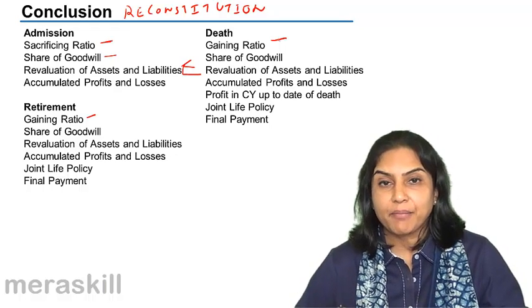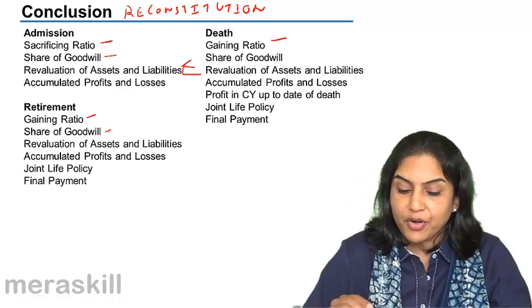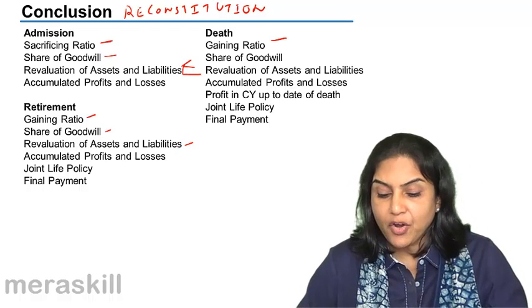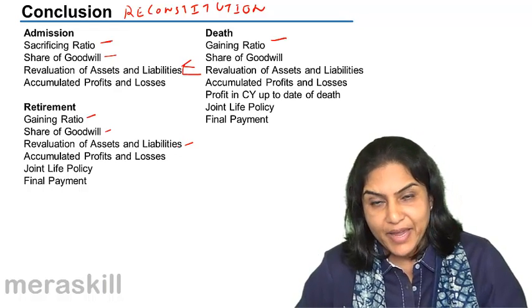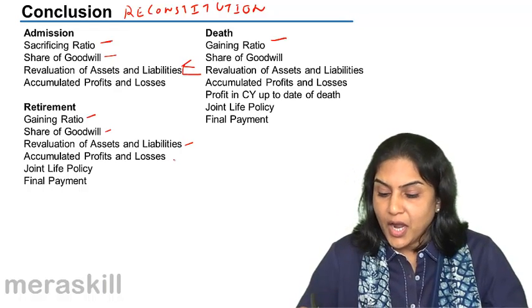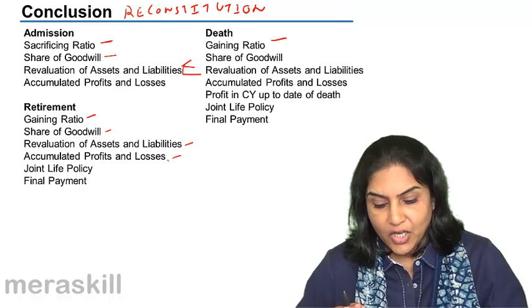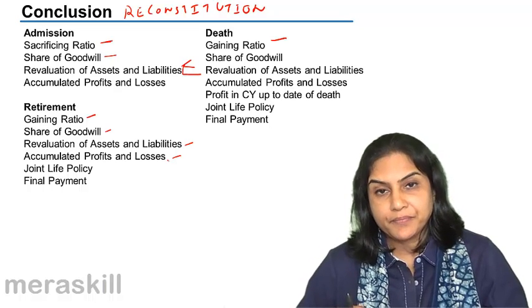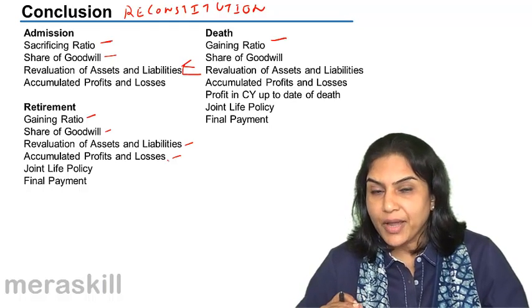What does the retiring partner get? The retiring partner is entitled to his share of goodwill, and to his share of the revaluation profit, or if it is a loss, he must bear his share of the loss. Accumulated profits and losses, general reserve or accumulated losses, must be transferred to his capital account. Whose capital account?